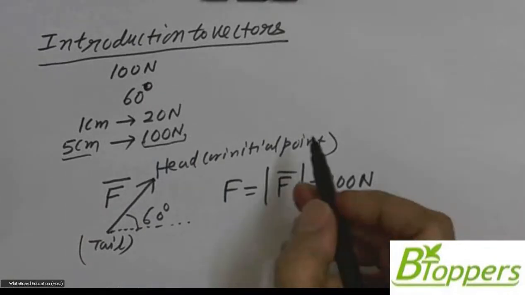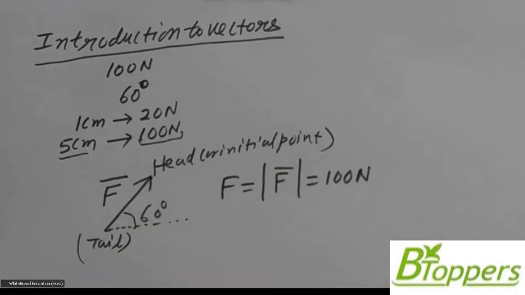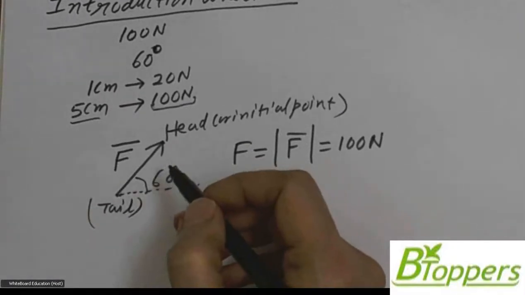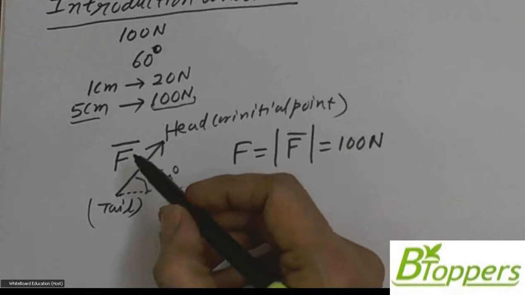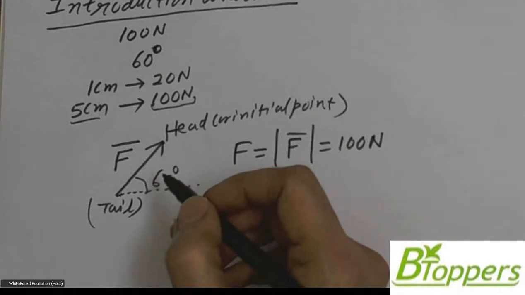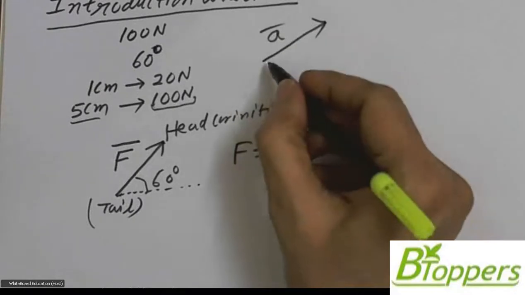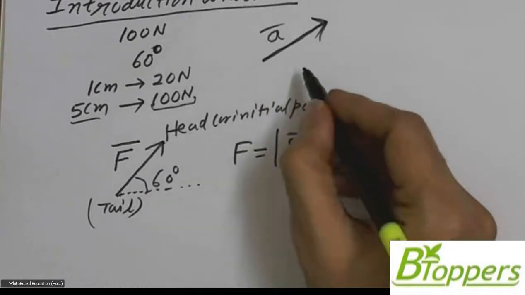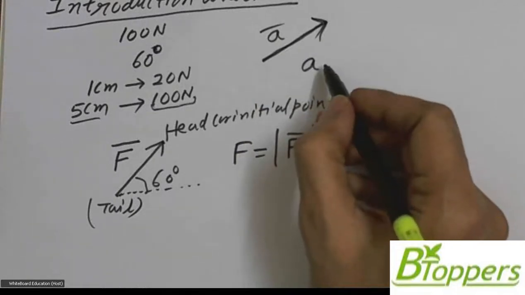So in general, a vector quantity can be graphically represented by a directed line segment. The length of the line gives you the magnitude of the vector, and the arrowhead indicates the direction of the vector. Mathematically, a vector is represented by using an alphabet or a letter with a bar symbol above the letter. Suppose A bar is a vector, which is represented graphically as shown in the diagram, then if you just write the letter A without using that bar symbol, it should not be treated as a vector.